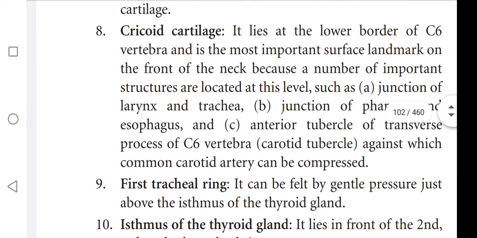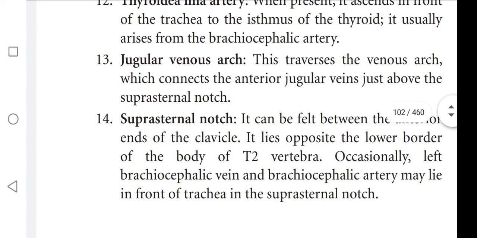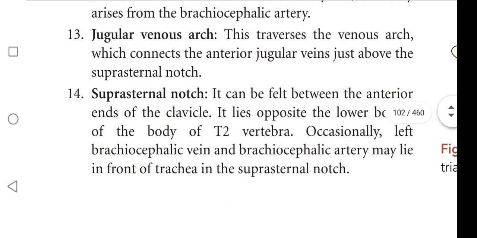Next one is suprasternal notch. It can be felt between the anterior ends of the clavicle. It lies opposite the lower border of the body of T2 vertebrae.